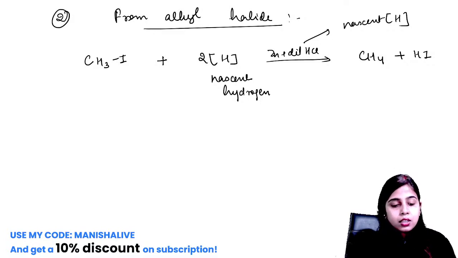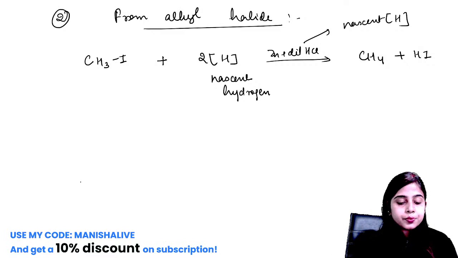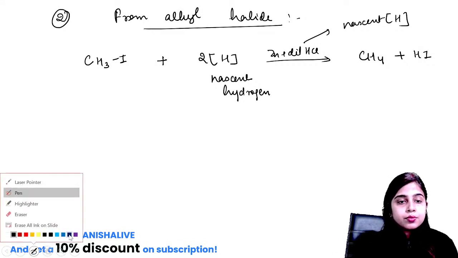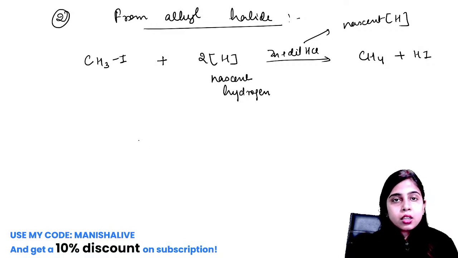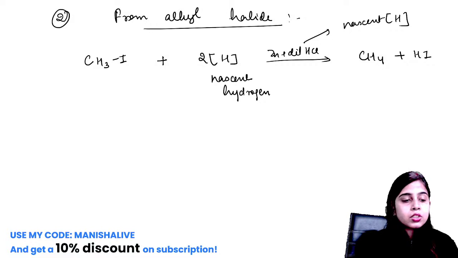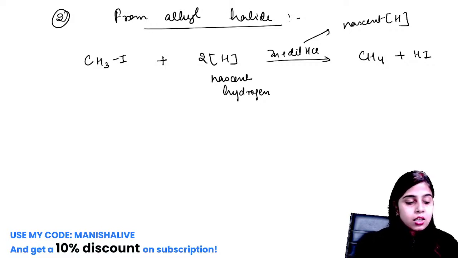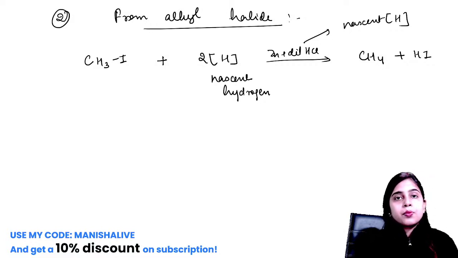Okay. Hello Vikrant, welcome to the class. Okay, is it clear? So this is your second method of preparation of alkane. So Vikrant, in today's class we are doing one shot on alkanes and alkenes. If you have any doubt, please let me know.